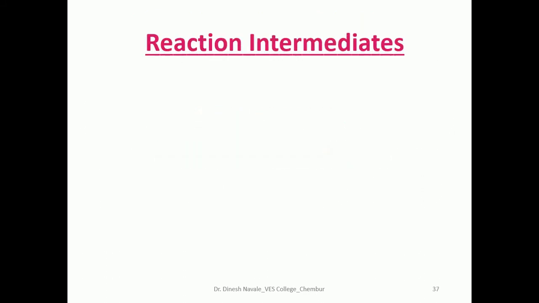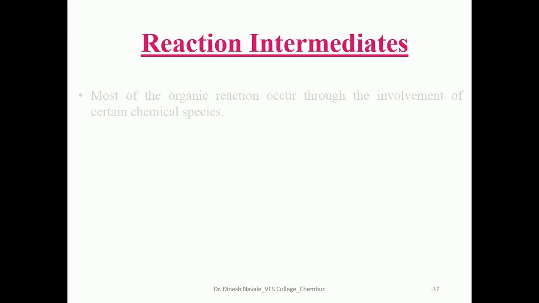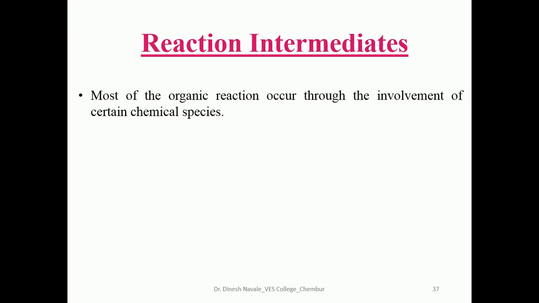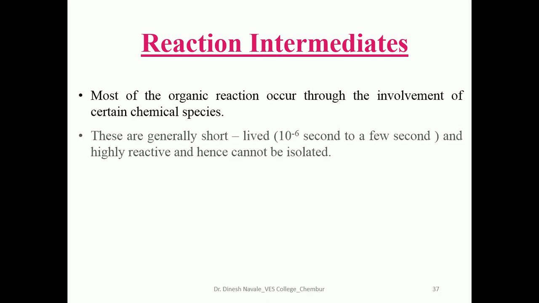So what are reaction intermediates? Most organic reactions occur through the involvement of certain chemical species. These are generally very short-lived and highly reactive, and hence cannot be isolated.